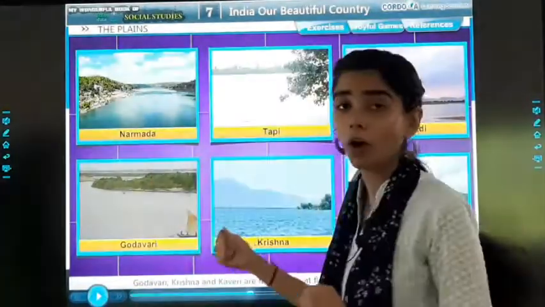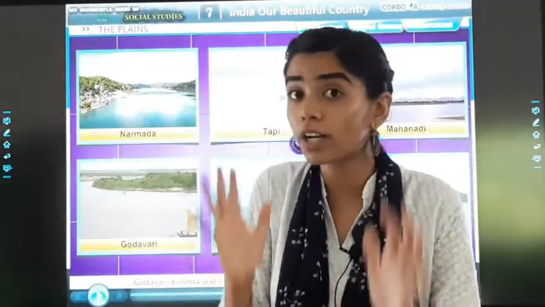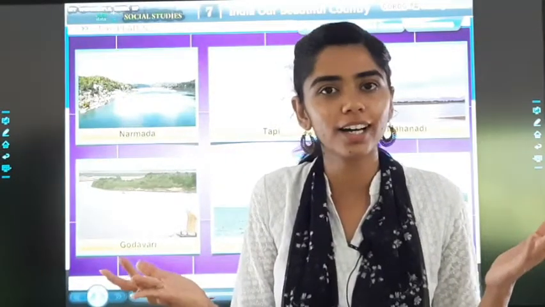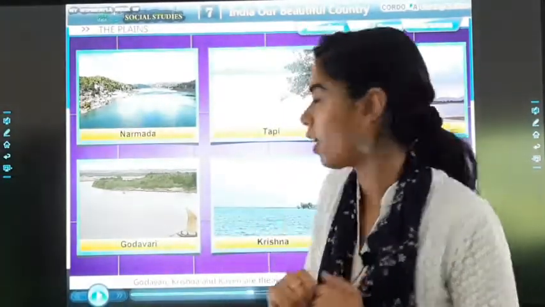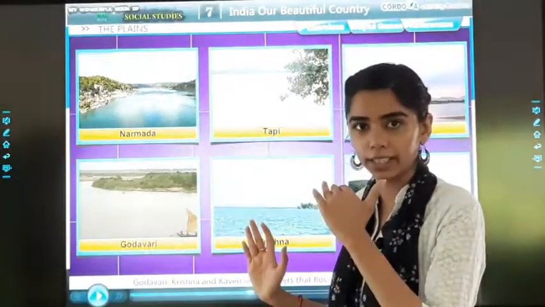As we studied, the plains are always dense. Dense means वो घने रहते हैं, उसमें बहुत सारा cultivation होता है crops का. Why? Because of these rivers, they flow through the plains.